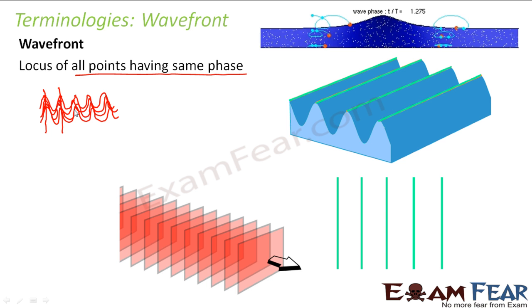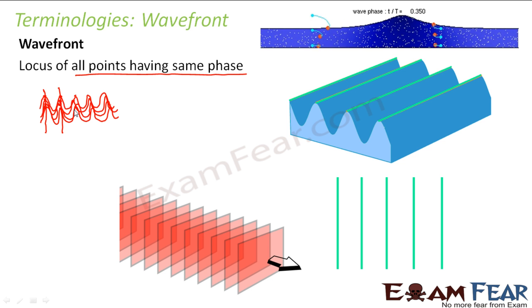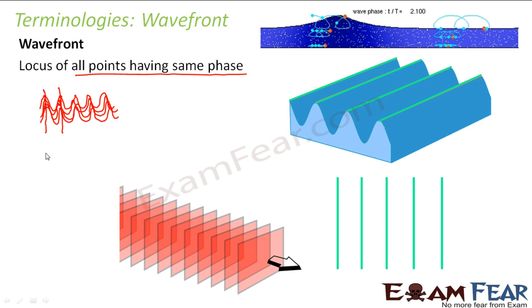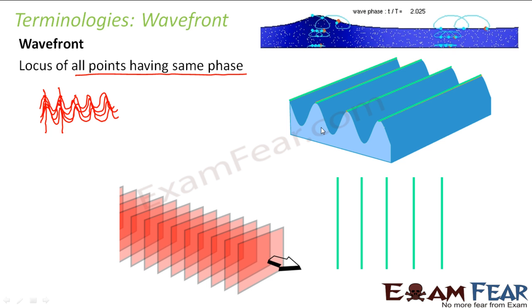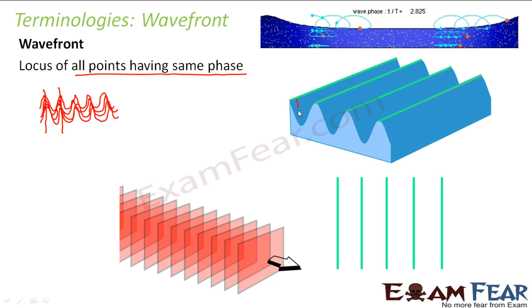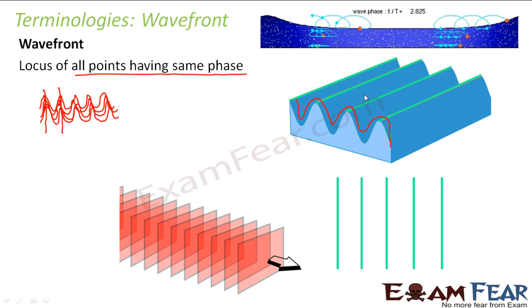So this concept of wavefront was introduced, and it was told that wavefront is the locus of all points which are in the same phase. So if I know the wavefront, I can depict how the waves are moving. I do not need to draw all the waves. Just the wavefront can give us the information about the set of waves. Here if you see, this is how the waves are flowing, one behind the other. So which is the wavefront? These green lines represent the wavefront for these waves, right?